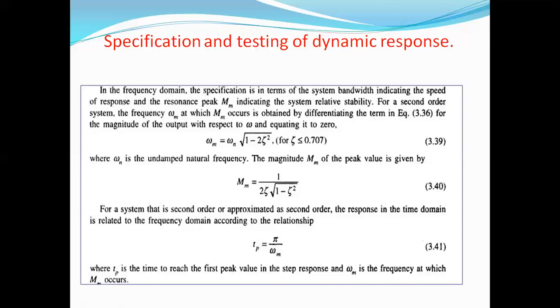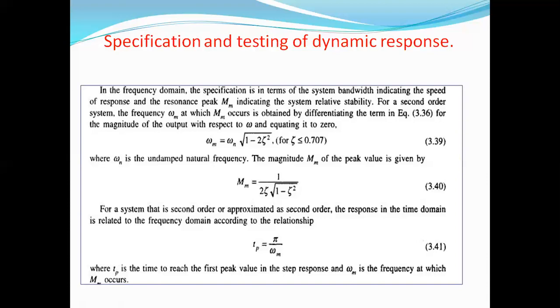For the second order system, the frequency ωm at which Mm occurs is obtained by differentiating the term: ωm = ωn √(1 − 2ζ²), where zeta is less than or equal to 0.707, and ωn is the undamped natural frequency.